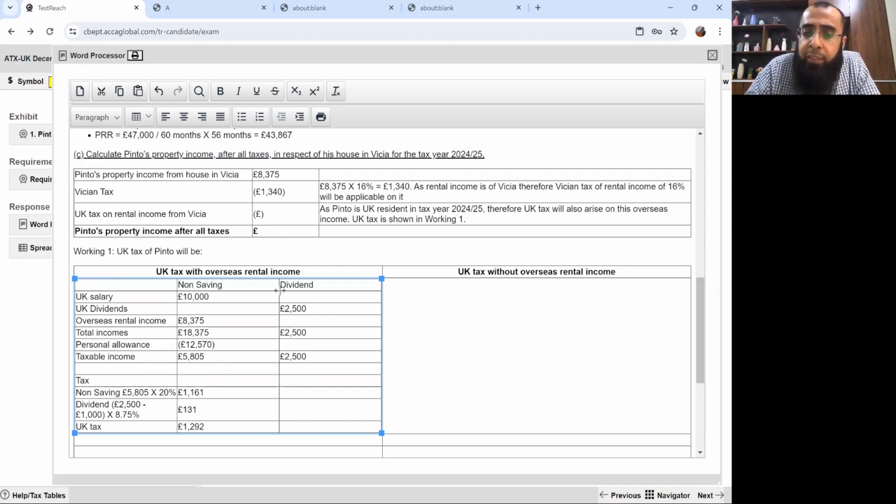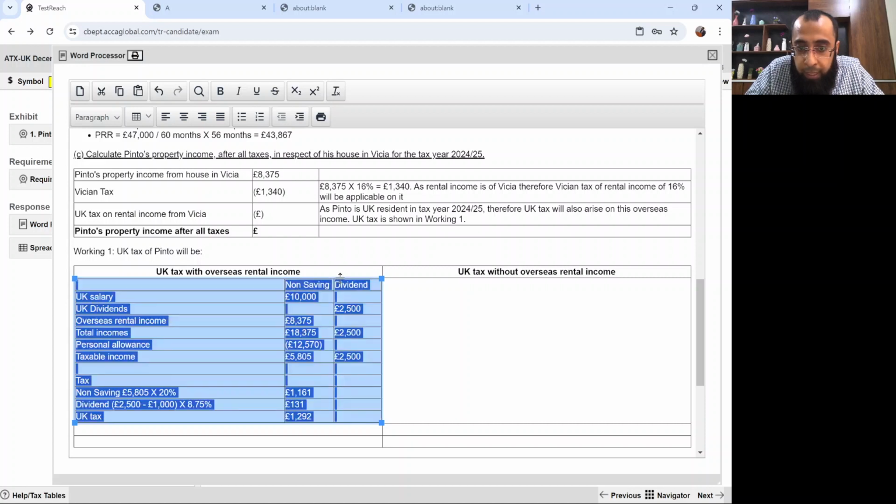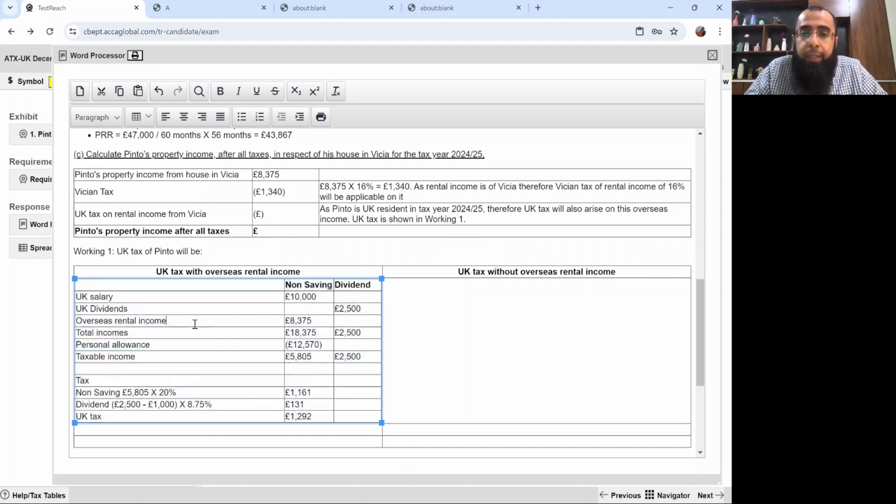Okay. Just have some patience. Believe me, I'll repeat each and everything again and things will get very much clear. See, what we are doing is that we are calculating the UK tax with this overseas income first. And here is his UK tax with this overseas income.